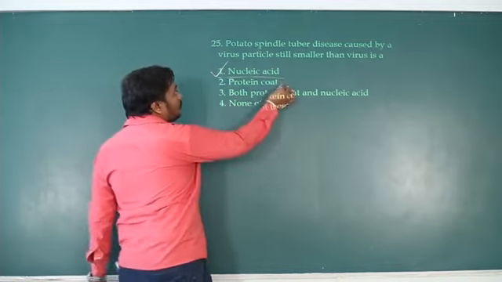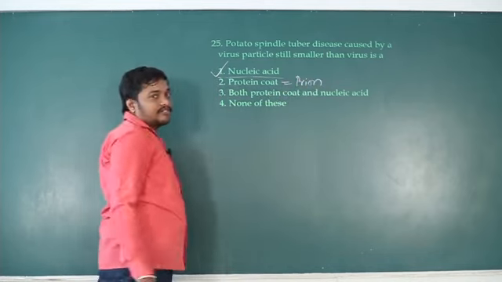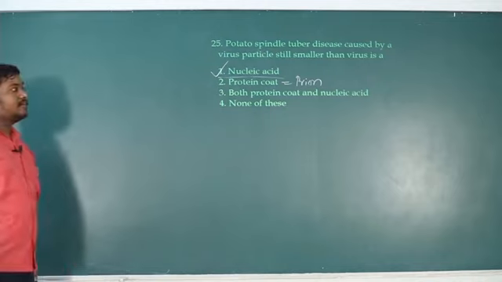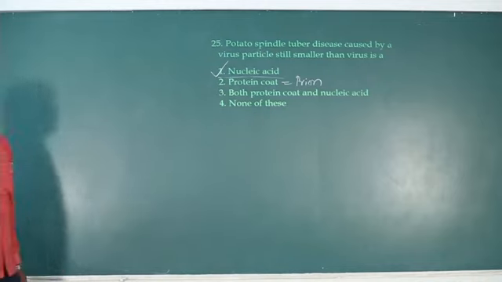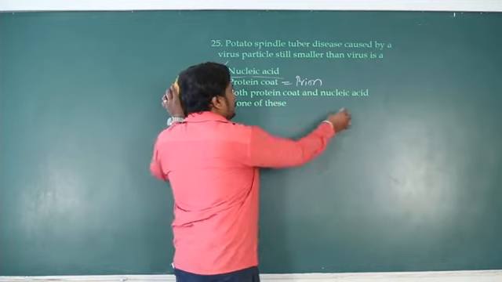So only protein coat is infectious means it is a prion. Prions cause mad cow disease. Okay, so mad cow disease is caused by prions. Both the protein coat and the nucleic acid together make a virus.